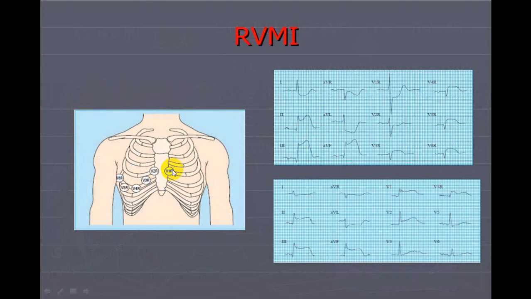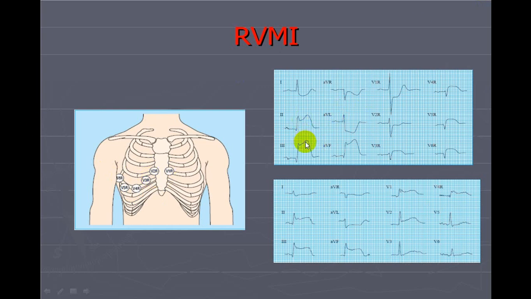So if you look here, this is V1, V2. Now when you take the right side, this becomes V1, this becomes V2, this is V3R, V4R, V5R. Is it clear? 3, 4, 5, sorry. This is 3, 4, 5 and 6. So try to take V4R, V5R and V6R. These three will show you much better changes, and you will have an elevation. This is ideally a V1 lead, now becomes V2R. So that may show you changes.